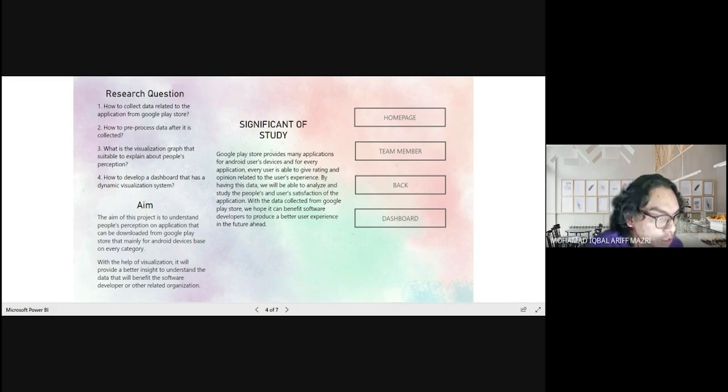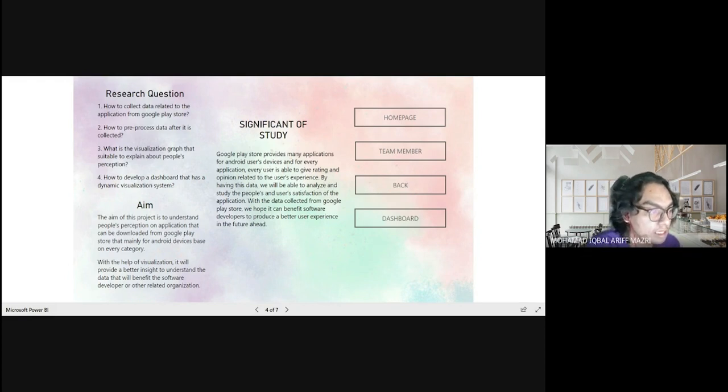So next, for the aim of this project: the aim is to understand people's perception of applications that can be downloaded from Google Play Store, mainly for Android devices, based on every category. With the help of visualization, it will provide a better insight to understand the data that will benefit software developers or other related organizations.